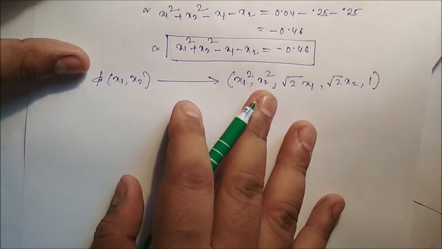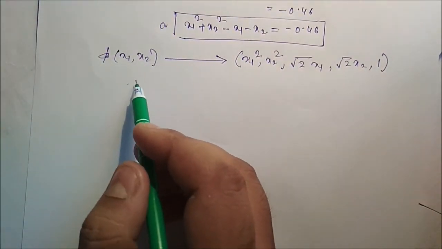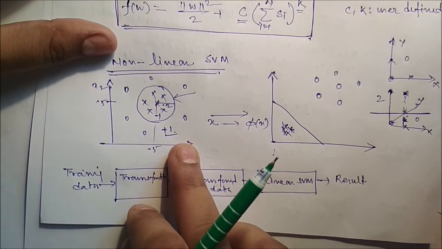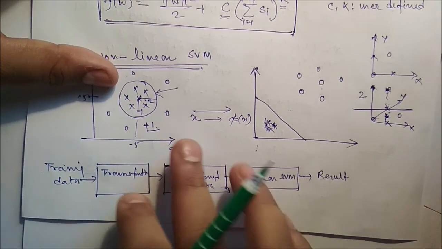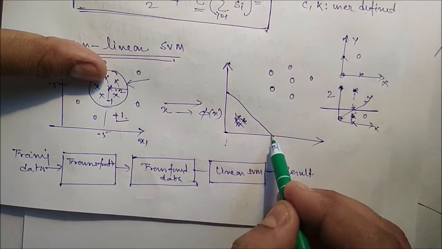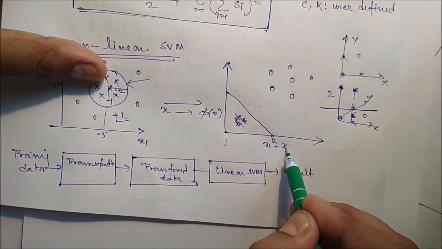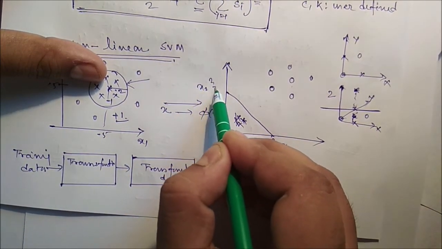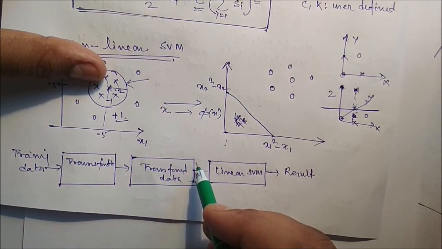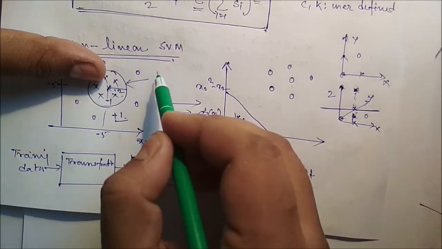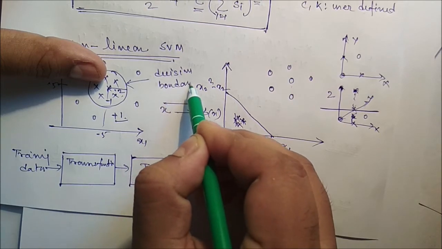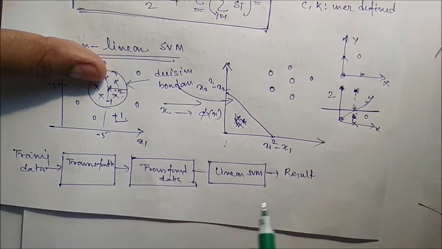This is our original data and its decision boundary. Now we can convert this into the transformed data, where this axis is x1 square minus x1, and this is x2 square minus x2. Now you can see the decision boundary is linear, whereas earlier the decision boundary was nonlinear. This is also the decision boundary.